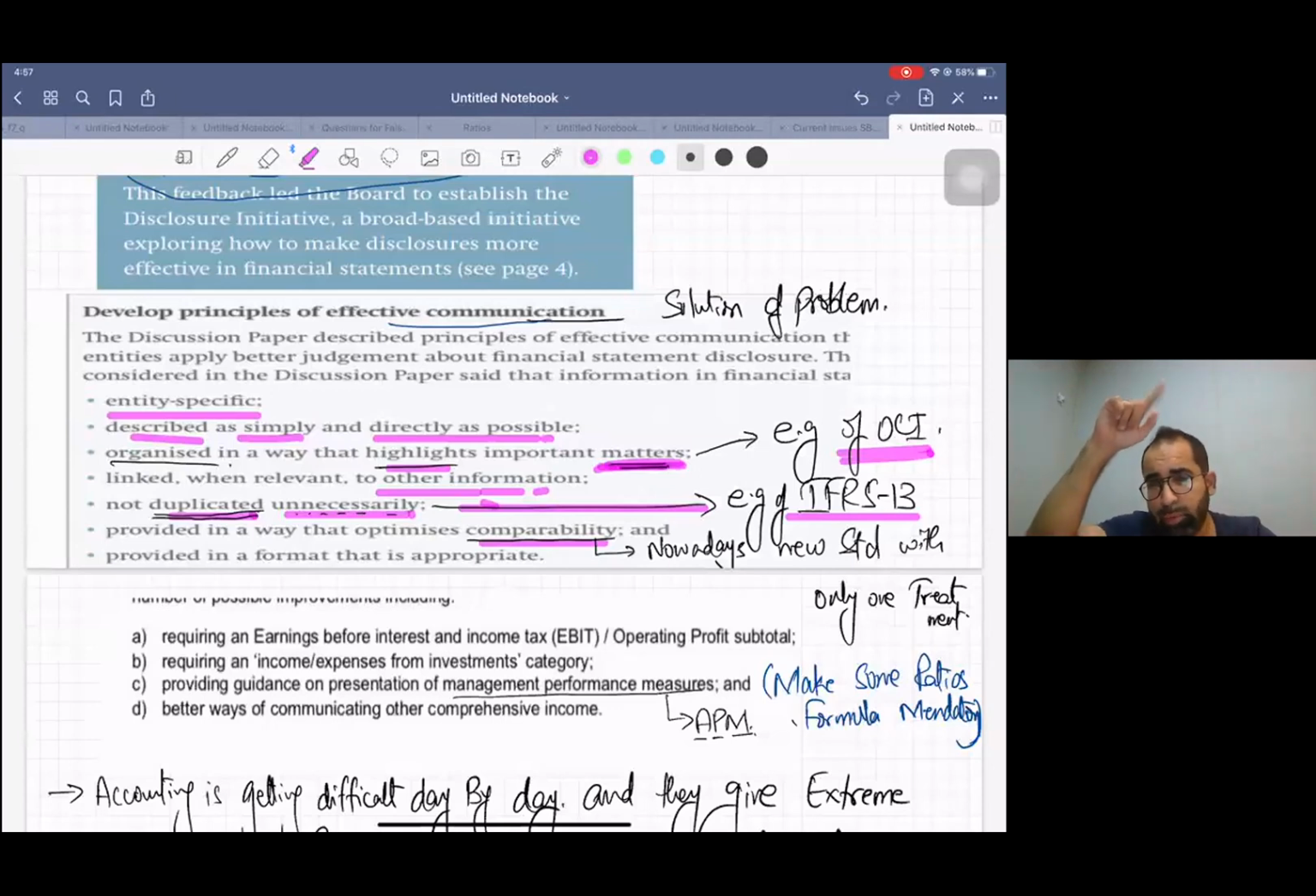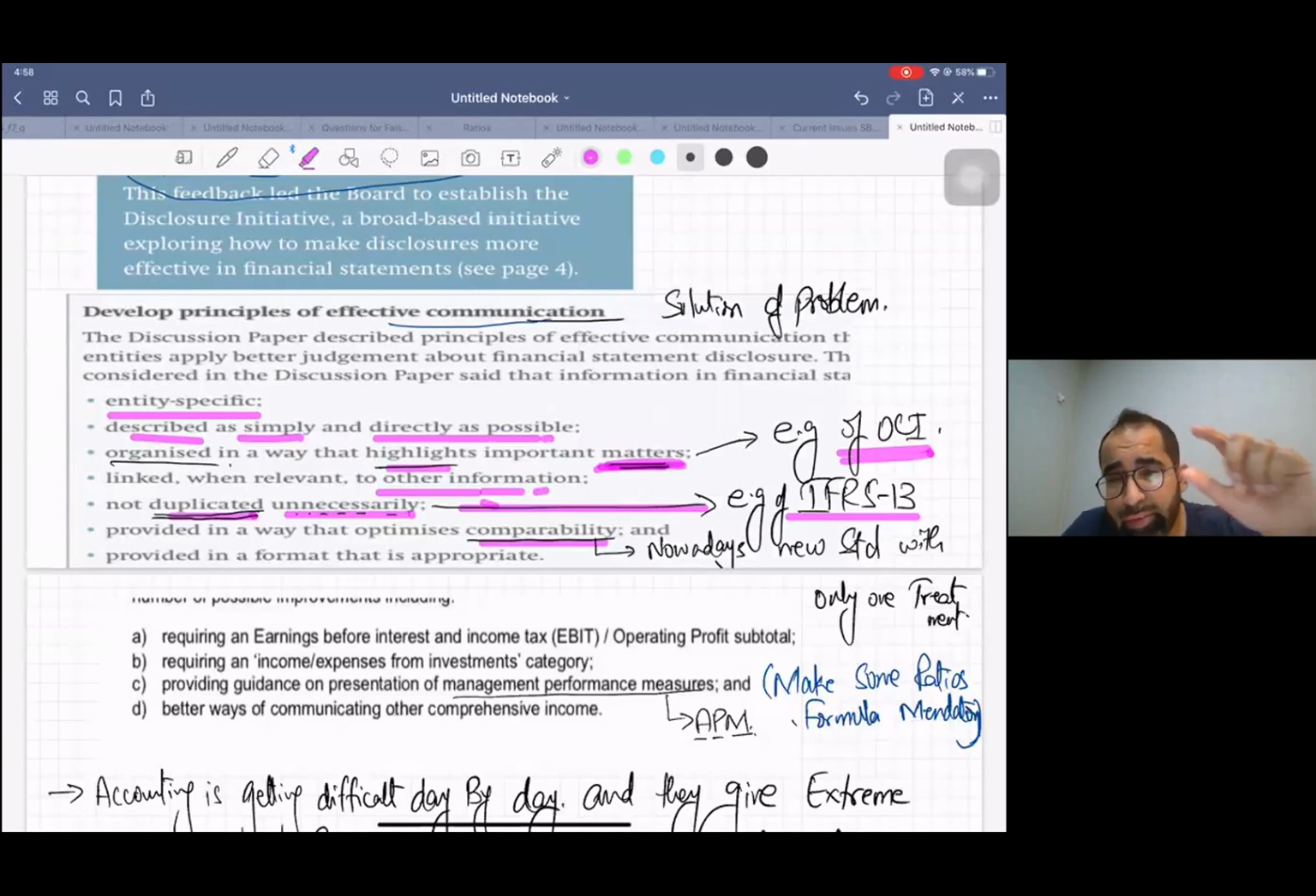First of all, we discussed the problem, and then this is the solution. Now, a few more guidelines by the board. They are planning, that's their plan, not yet implemented, but they are planning. Requiring an earnings before interest and income tax, EBIT, operating profit subtotal. Now you will say, sir, we have already seen the EBIT or PBIT number in the income statement.